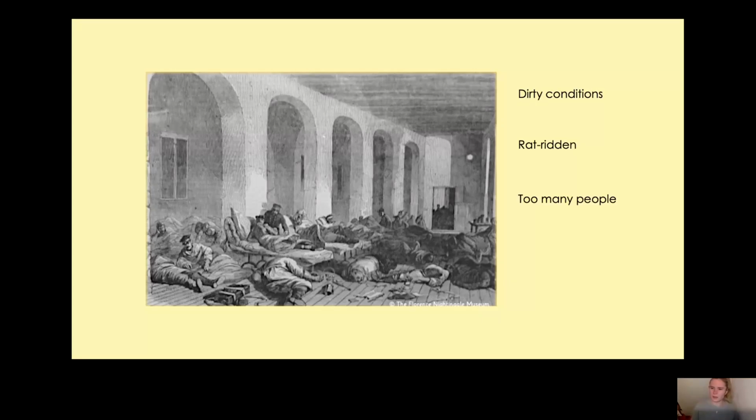Now, there are also too many people. There are a lot of people in a very small room in this picture, aren't there? And they look like they're all on top of each other, which wouldn't be very comfortable when you're wounded. When you're already wounded, you do not need to be in such a cramped space with lots of people. Also, they lack basic equipment. Can you see that there are only 2 beds in the whole room and most people on the floor, and no one looks like they've got a blanket? And also, they didn't have bandages to put on the wound, so they couldn't keep them clean, and they got more and more dirty, which meant that disease was spreading quickly between people, especially because they were so close together.